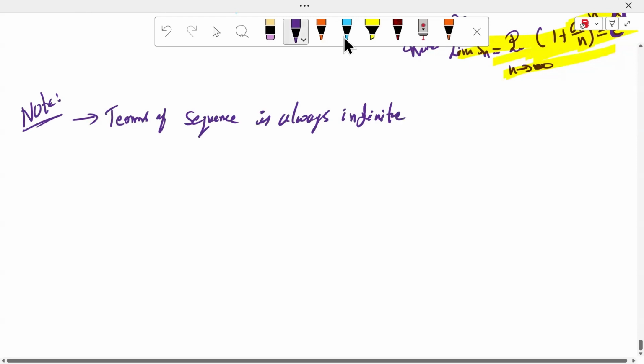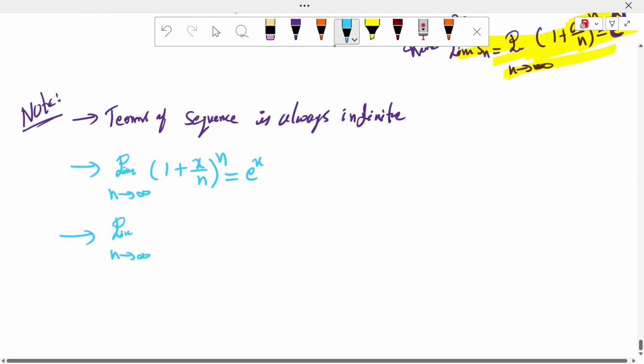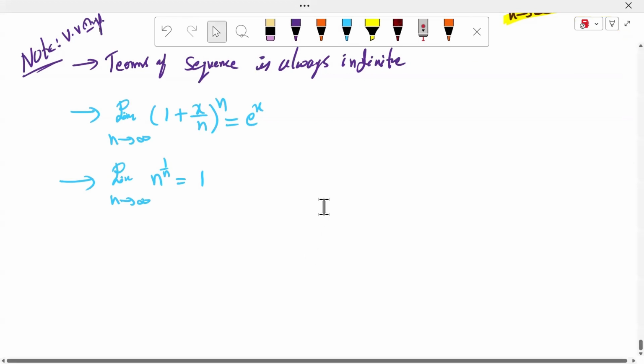Always infinite, sir, the terms of the sequence. Second point, sir: limit as n approaches infinity of (1 plus x by n) whole power of n is equal to e power x. Next point, sir: limit as n approaches infinity of n power 1 by n is equal to 1. These are very important points, sir. Is it clear, sir? Next, range of the sequence, sir.